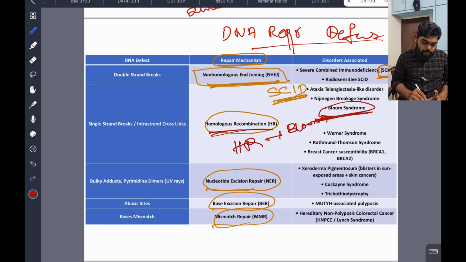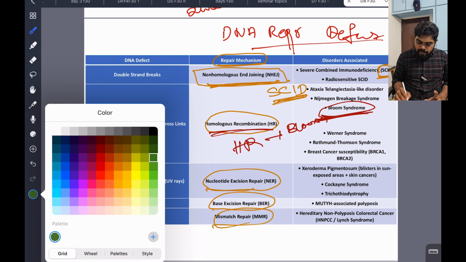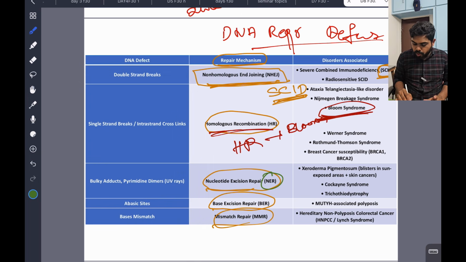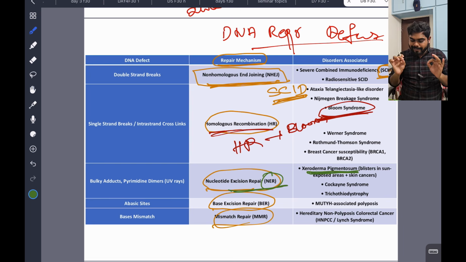We'll see the mnemonic at the last. And last, NER, nucleotide excision repair. Any problem in this repair mechanism causes xeroderma pigmentosum, with blisters in sun-exposed areas and a risk of skin cancers.